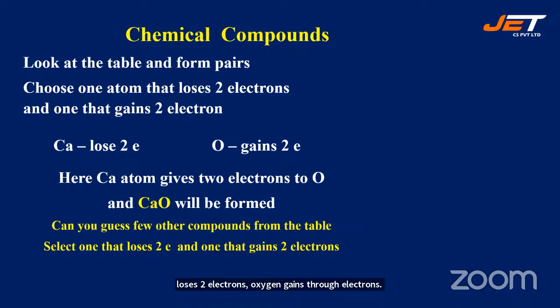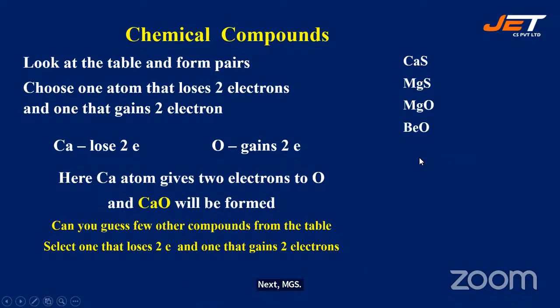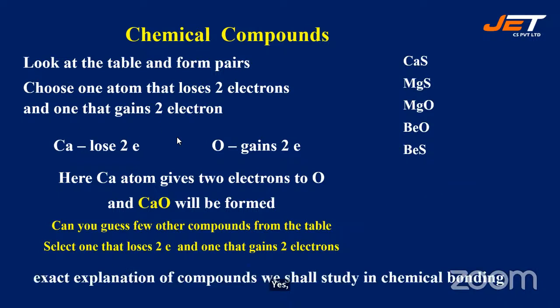Magnesium loses two electrons. Yes, CaS, calcium sulfide. Next, MgS, MgO, BeO, BeS. Yes, CaO, that is already explained, right? So in this way, we can write the compounds for the elements that lose 2 electrons and are ready to gain 2 electrons, right?